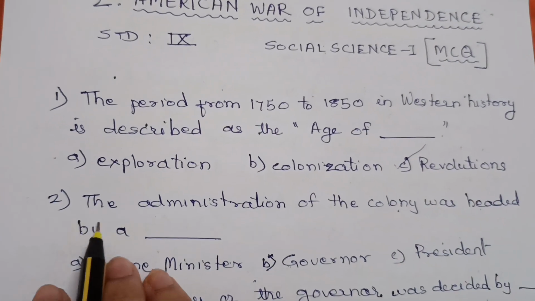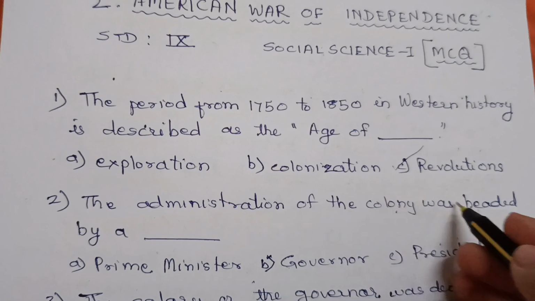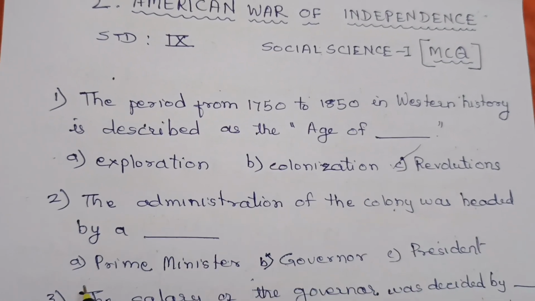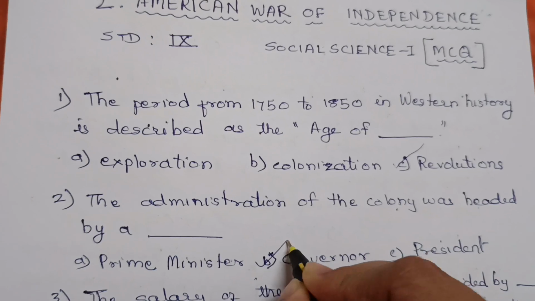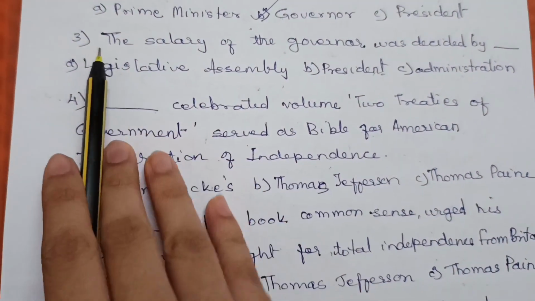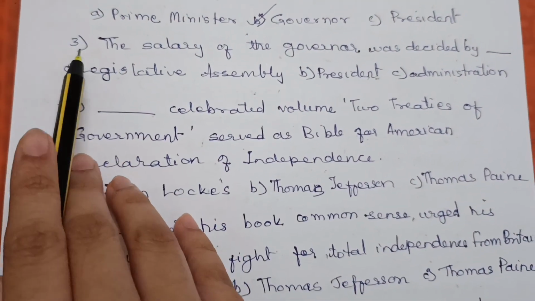Revolution. Question number 2. The administration of the colony was headed by a dash. A. Prime Minister, B. Governor, C. President. And the correct option is B. Governor.